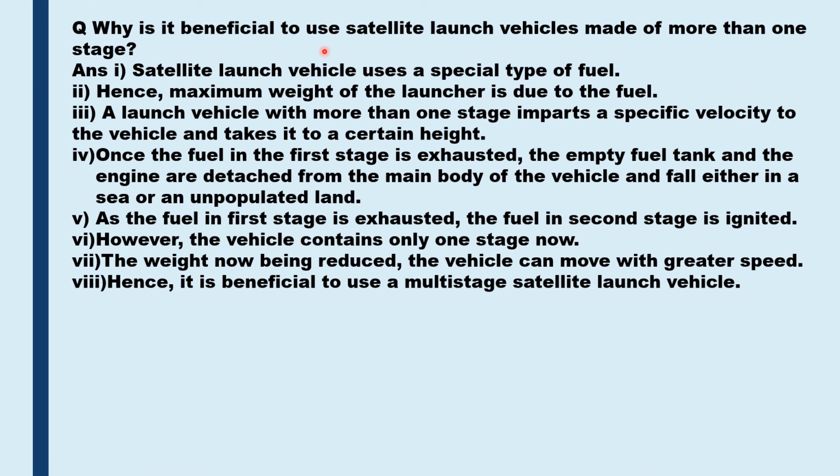Why is it beneficial to use a satellite launch vehicle made up of more than one stage? Satellite launch vehicle uses a special type of fuel, hence maximum weight of the launch vehicle is due to its fuel. A launch vehicle with more than one stage imparts a specific velocity to the vehicle to take it to a certain height. Once the fuel in the first stage is exhausted, then the empty fuel tank and the engine are detached from the main body of the vehicle and fall either in a sea or in an unpopulated land.